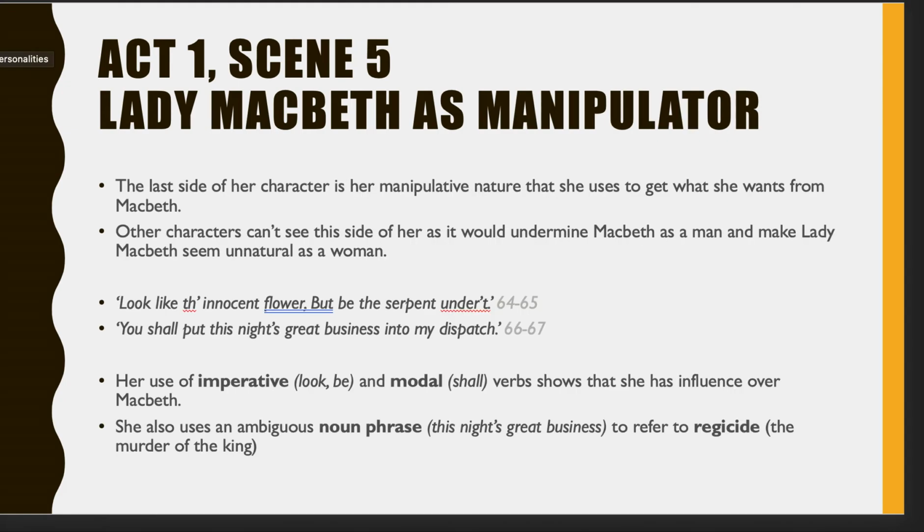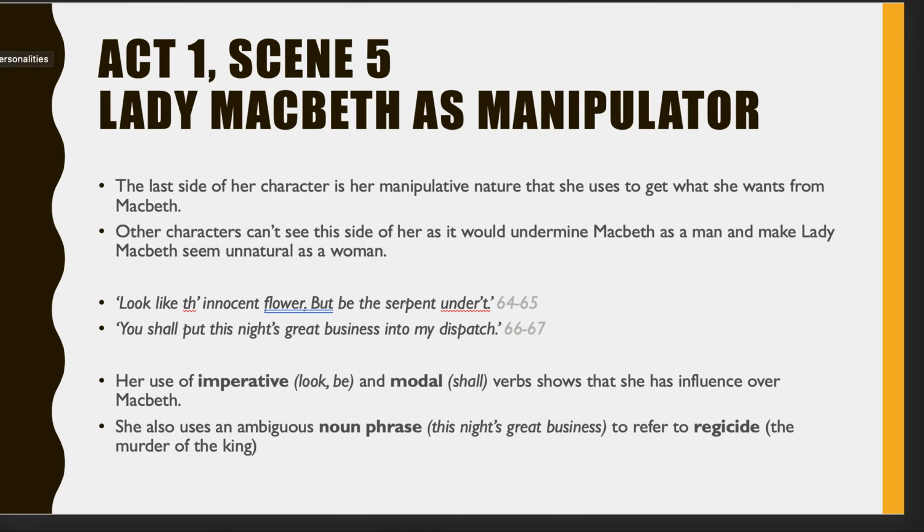So what else do we need to consider? Her as a manipulator. So when we think about when Macbeth arrives, we see this other side to her where she's not dark and mad, but she is very manipulative. And that's the side that she shows to Macbeth. So this is when Macbeth comes back and returns to the castle in the same scene, and she seems to manipulate him in a certain way to try and get him to do what she wants him to do.